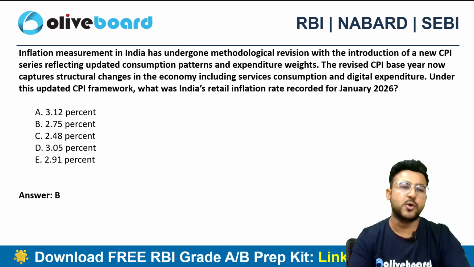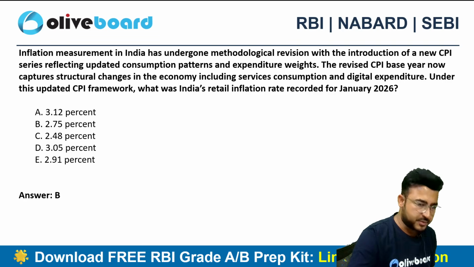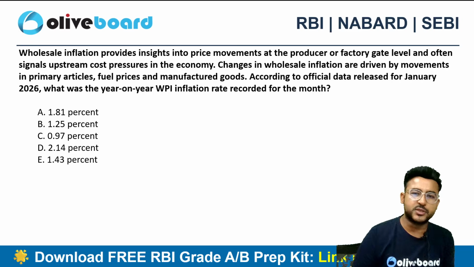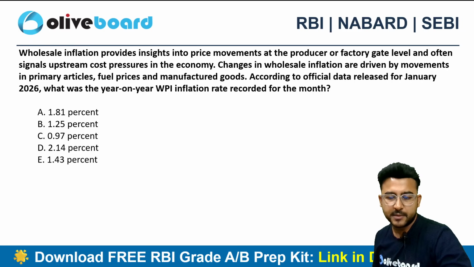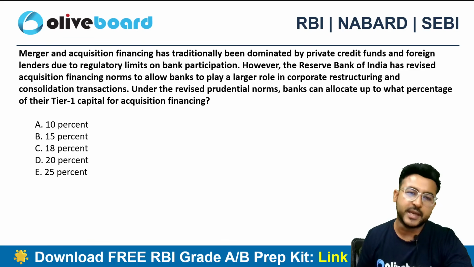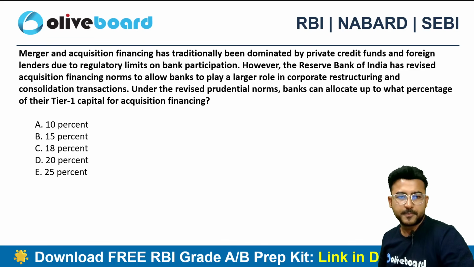The correct choice is option B, 2.75%, right? 2.75% is the correct choice. And what about the WPI rate? The WPI rate was 1.81%, right?